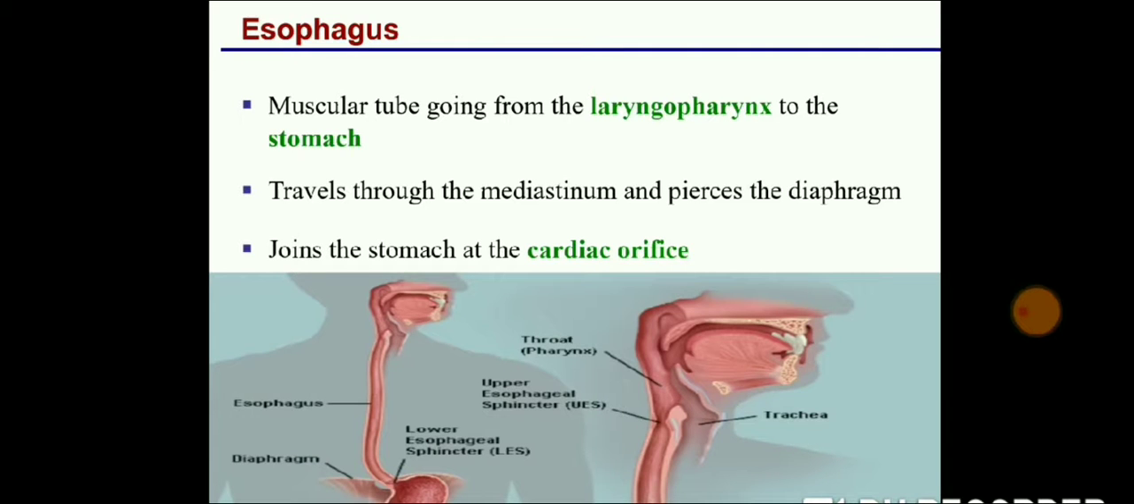Next is the esophagus. It is a muscular tube going from the laryngopharynx to the stomach. It starts from the laryngopharynx and ends at the stomach. It travels through the mediastinum and pierces the diaphragm. The diaphragm is a muscular organ present below the lung. It pierces the diaphragm, goes into the stomach, and joins the stomach at the cardiac orifice. That is the part of the stomach where it joins.